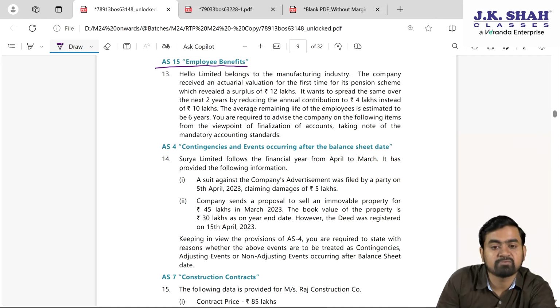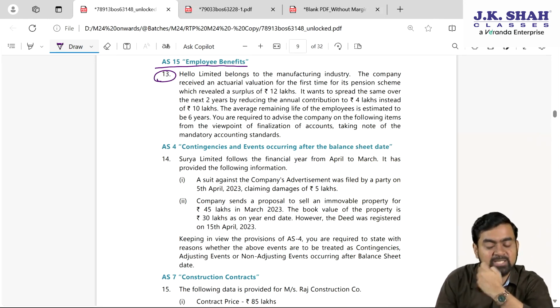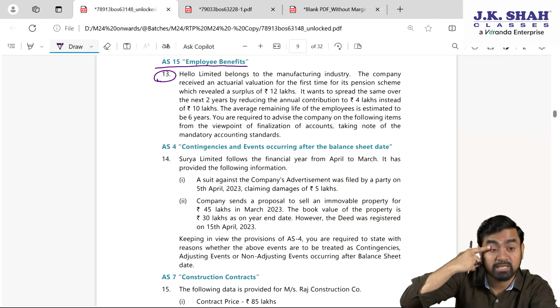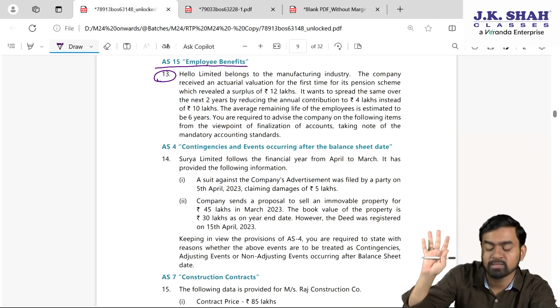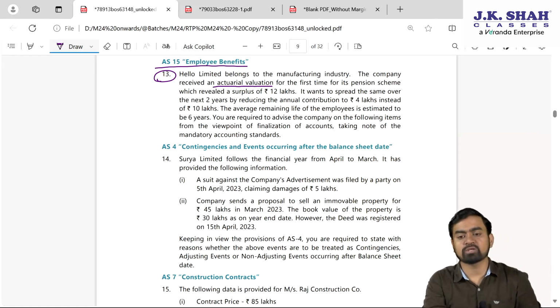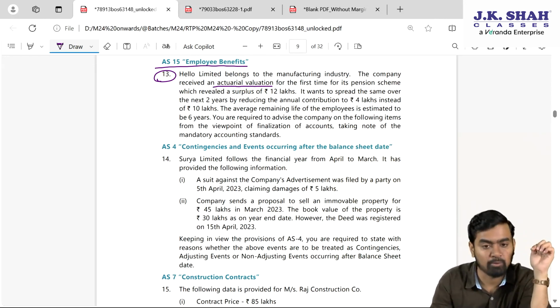Next sum is based on AS 15 employee benefit. Question number 30. What does it say? Hello Limited. A similar sum is there in the JKSC textbook as well as in the Institute module. Hello Limited belongs to the manufacturing industry. The company received an actuarial valuation. Who is an actuary? An actuary is the professional person who decides the provision amount.